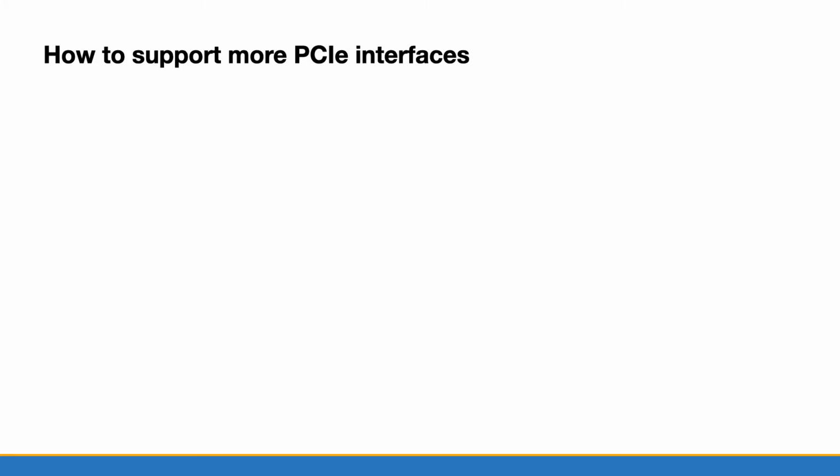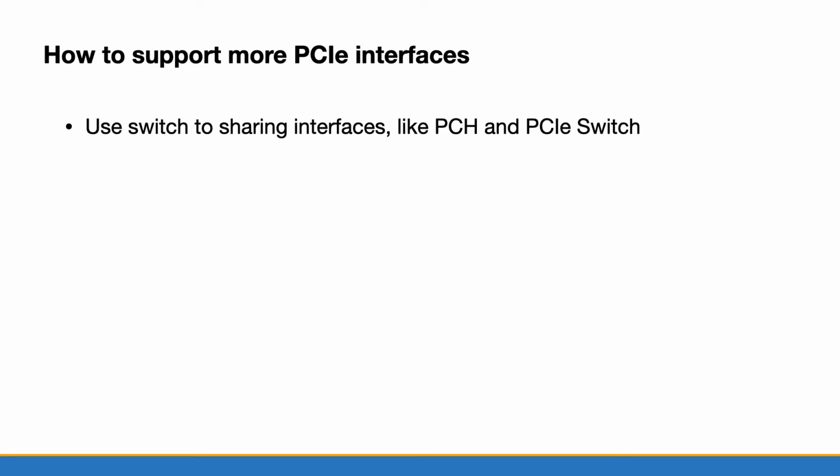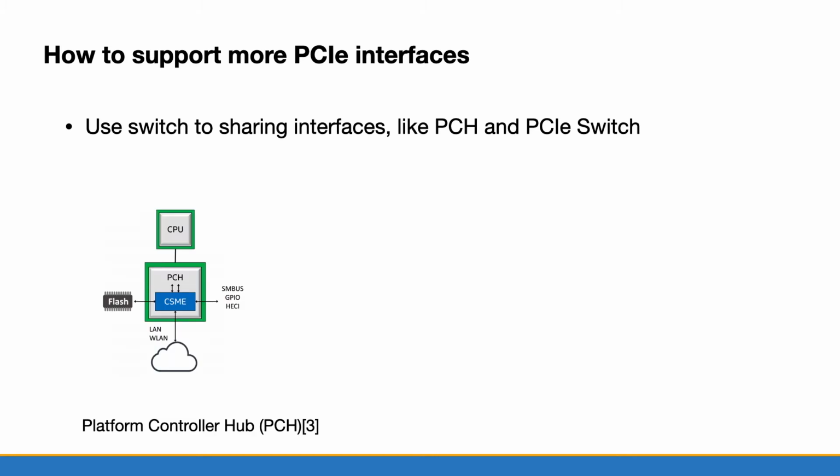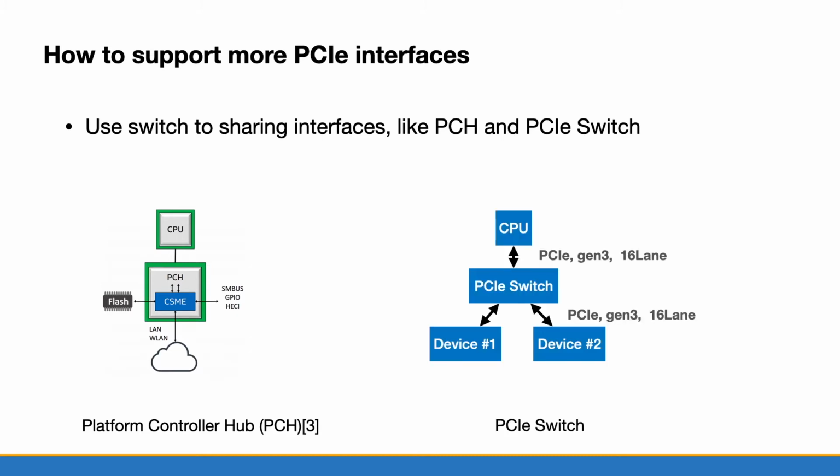Fortunately, PCIe is designed like a network protocol. We can use switches to share interfaces, like the PCH and the PCIe switch. The PCH supports interfaces for the lower speed devices like flash, Ethernet card, and so on. And the PCIe switch stays closer to the CPU and connects to the faster devices like GPU and RDMA network card. We term it the IO switch.